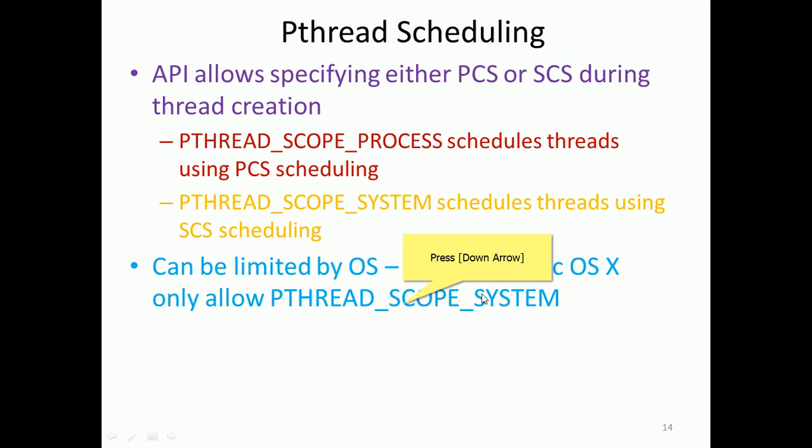It can be limited by the OS: Linux and Mac OS only allow PTHREAD_SCOPE_SYSTEM.